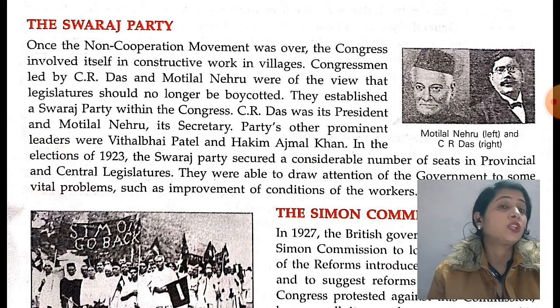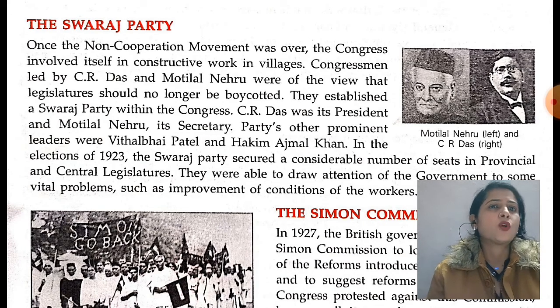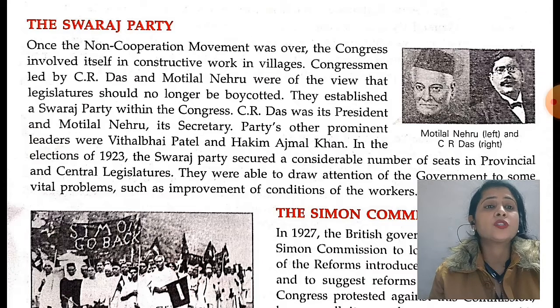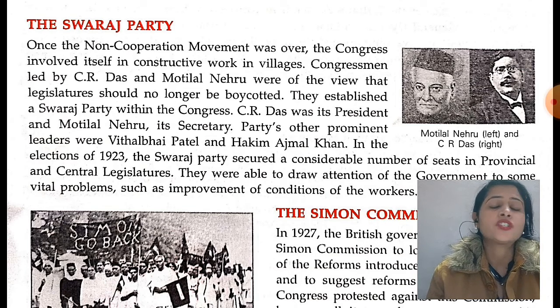We have to adopt this path because they want to draw the attention of the government to the workers, those who are working in mills and in peasant work. So they want to attract the government to the condition of these people.